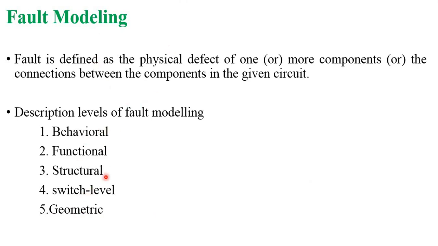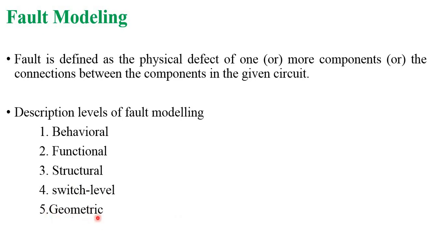5 different types of fault modeling are present. Once again, behavioral modeling is a circuit described in a high level language, either HDL or Verilog. Functional description is like an RTL schematic, and the structural level is also called gate level fault modeling. Switch level is transistor level. Geometric is at the level of layouts.